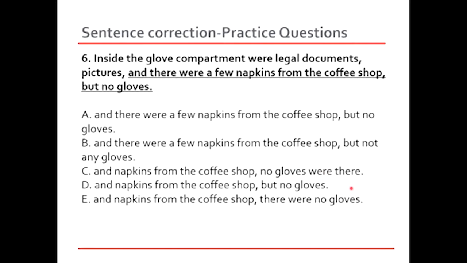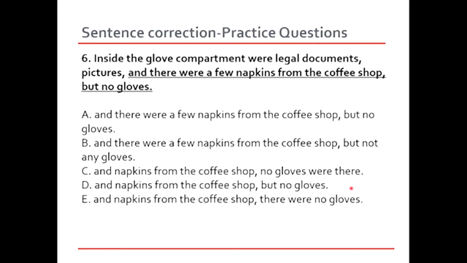This is wrong. No gloves were there is after a comma, which does not make sense. We are specifying what was inside the glove compartment. There were legal documents, there were pictures, there were napkins from the coffee shop, but there were no gloves. So this is what the sentence is telling. So let's just see what is simpler to understand. Option D, and napkins from the coffee shop, but no gloves.